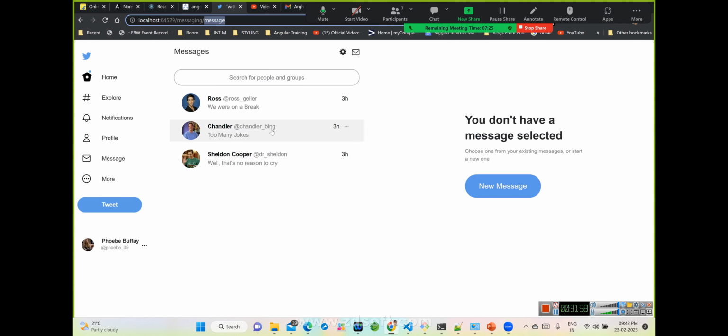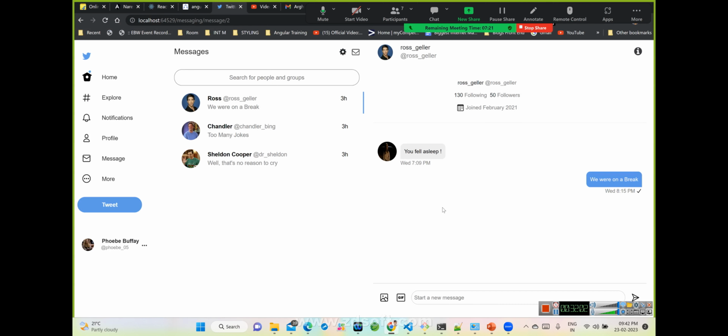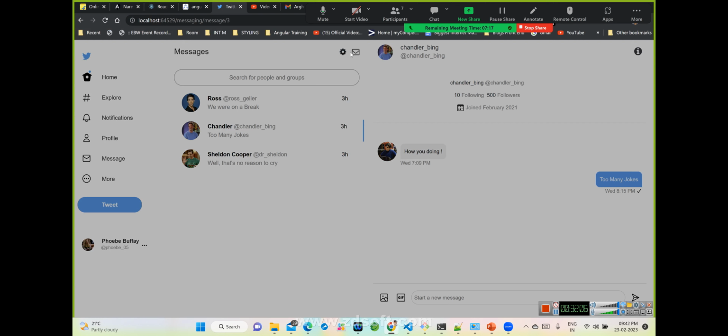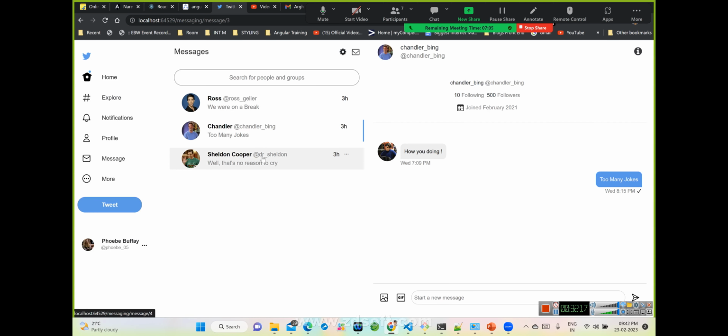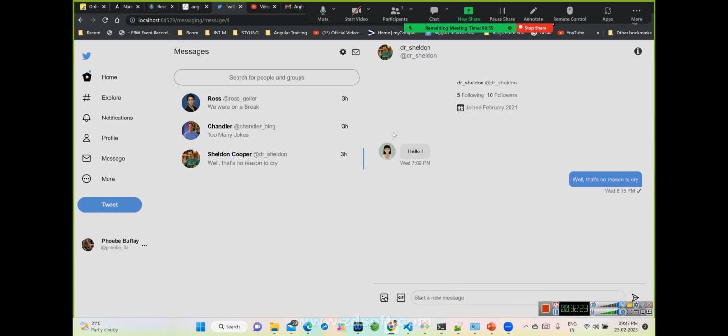If I open messaging, you can see there is a chat, a reply section, settings, and a new message section. So it is not small, it is a complete, big functionality. It looks like it is inside the app, but it's a big functionality. So we don't want to increase our bundle size, so we have written it in a different way to render this. Okay, so hope you understood it, right?